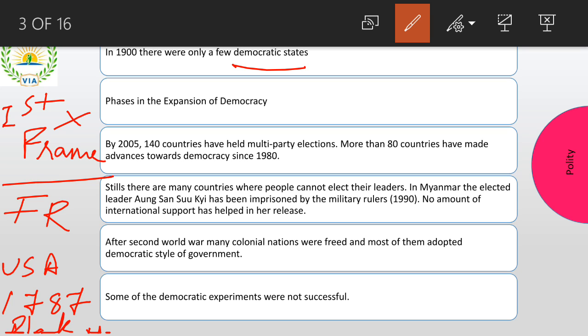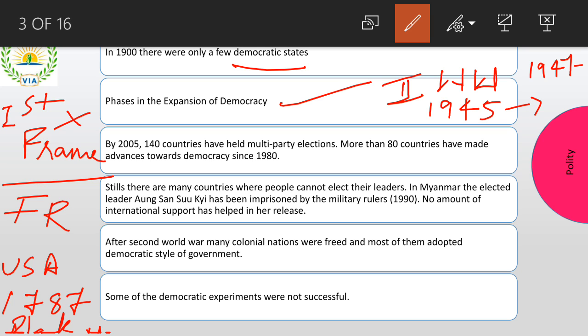No voting rights at all to Black people, right? So a lot of problems happened. But what happened here is, how did democracy expand after the Second World War? You can see the timeline. It is around 1945 that the Second World War ended. After this itself, India also became independent in 1947, right?